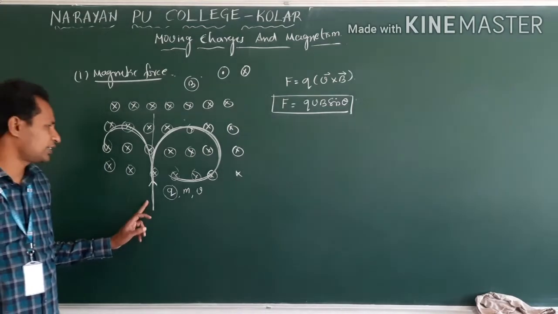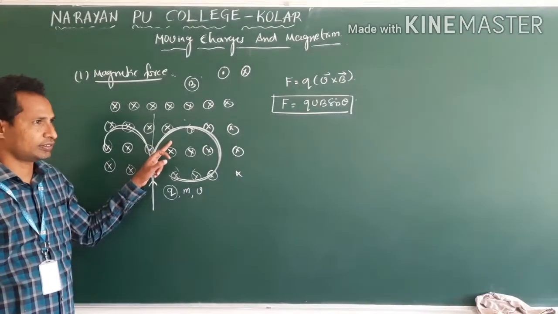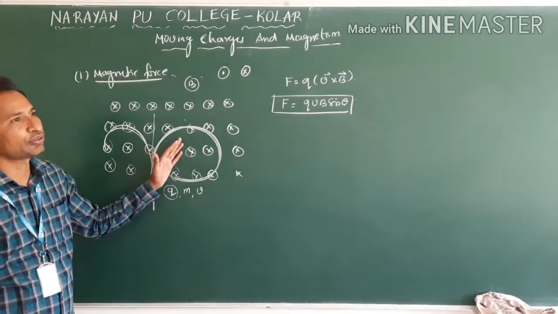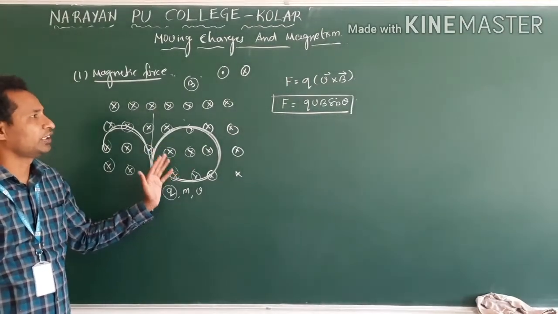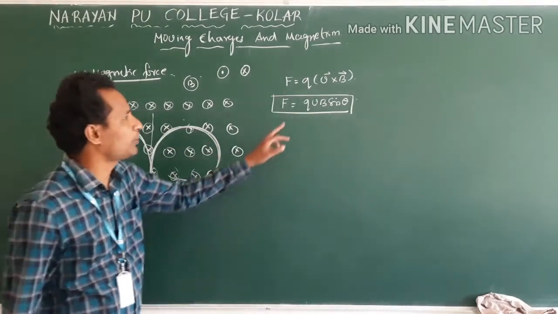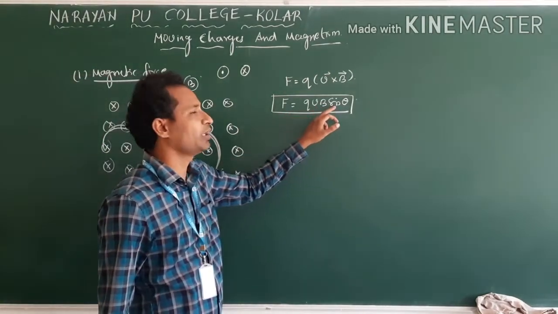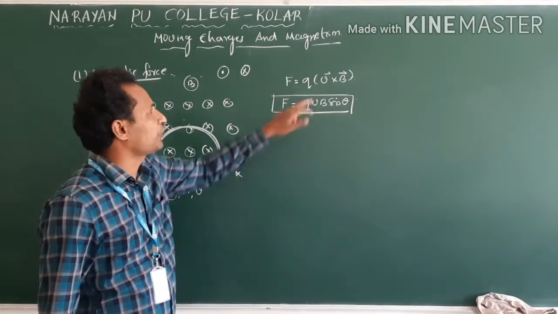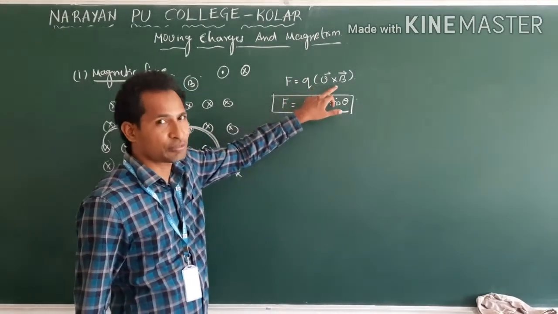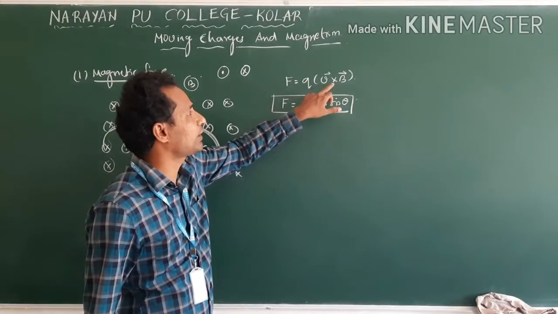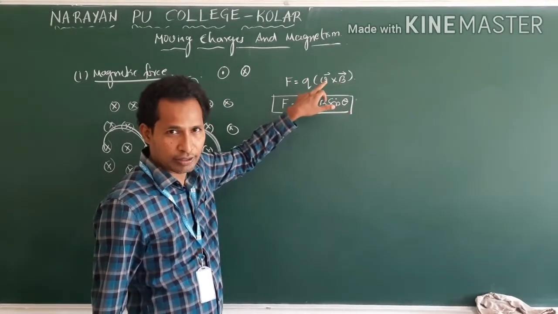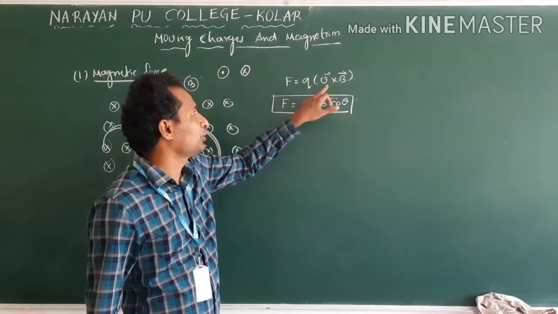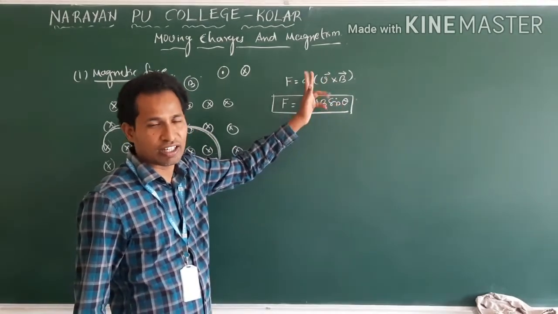As soon as the charged particle enters the magnetic field, it experiences force. That force formula is F equal to QVB sin theta. Clear? The vector form is Q into V cross B. Always we write V cross B, not B cross V. You know what happens if we interchange the order in a cross product.